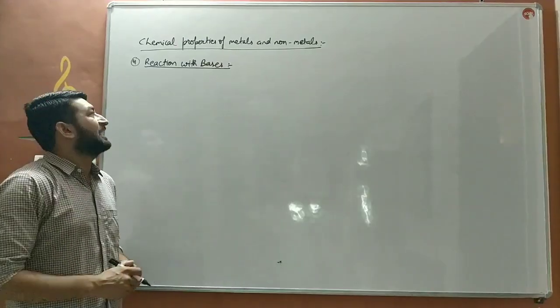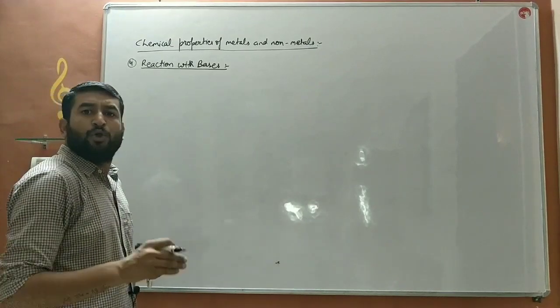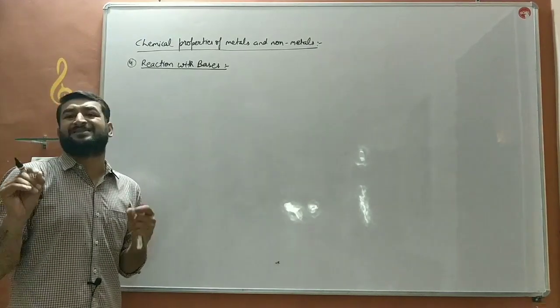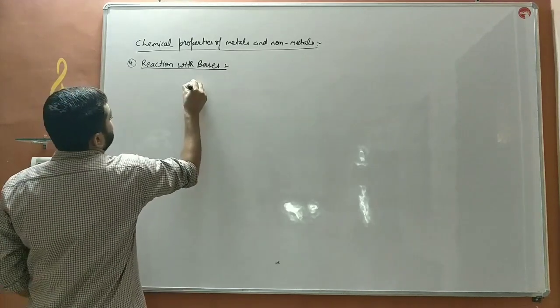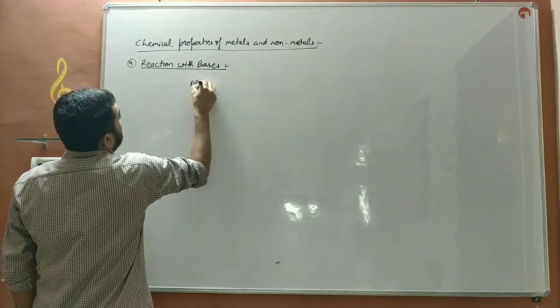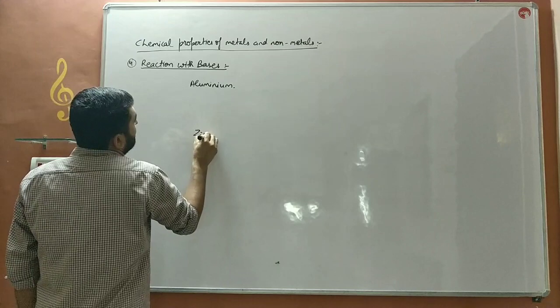Now we will discuss the reaction of metals and non-metals with bases. Only a few metals react with bases, and those metals are aluminium and zinc.